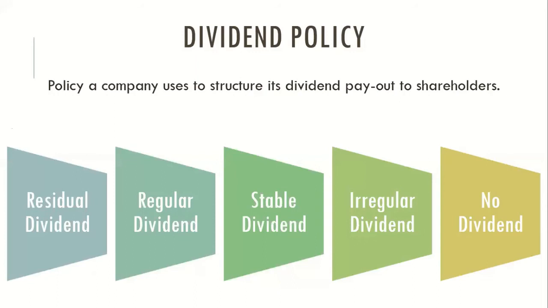In residual dividend, what the firm does at first is try to fulfill all its obligations. They will keep money aside in the form of retained earnings. They will try to create reserves and provisions. They will set aside some money for future plans. After fulfilling all the firm's commitments, if there is any residue or leftover, then the company will think of paying dividend.